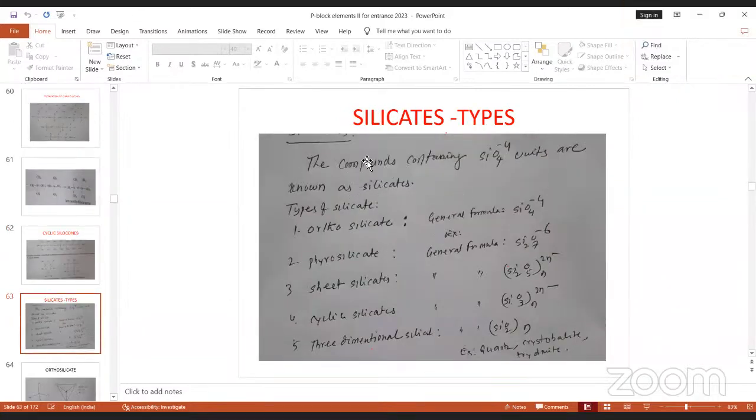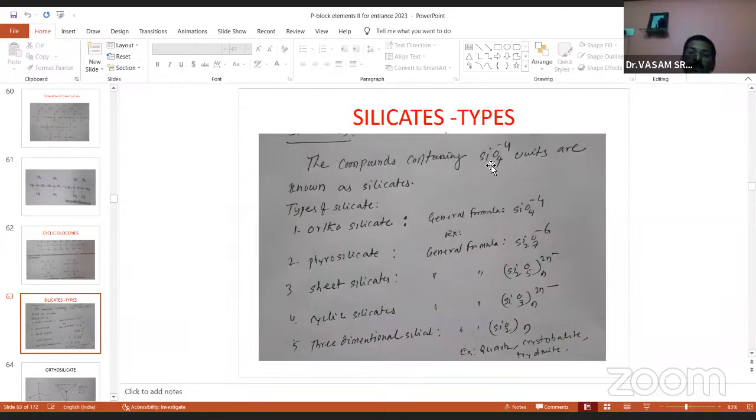So next, silicates. The compounds containing SiO4 4- units are known as silicates. The silicates are of 5 types here: orthosilicate, pyrosilicate, sheet silicate, cyclic silicate, 3-dimensional silicate. So దీంట్లో మాలిక్యూల్ ఫార్మ్ ఏముంటున్నారంటే SiO4 4-. ఈ స్ట్రక్చర్ మీకు చూపిస్తాను చూడండి. SiO4, around the silicon 4 oxygens are there. The charge is 4- ఉంటుంది.